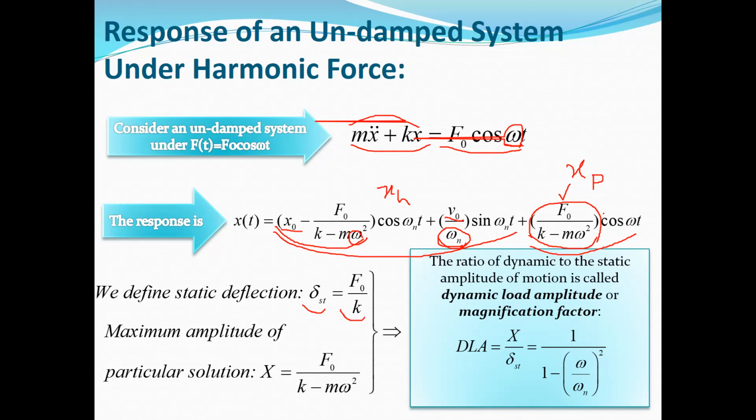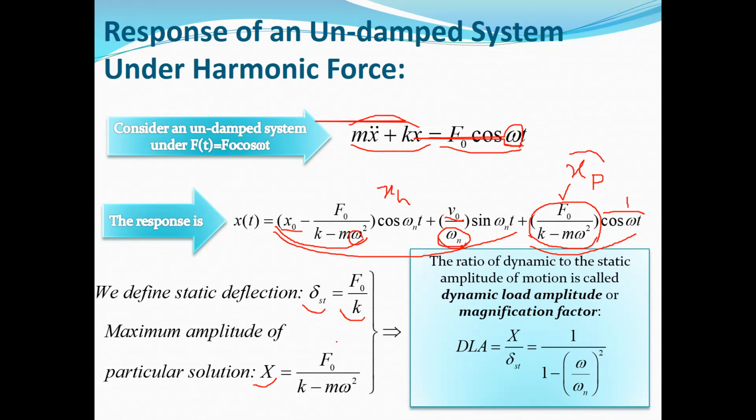So the maximum value of cosine is 1. So the maximum value of xp(t) is its amplitude, which is F naught divided by K minus M omega squared. So we call it X, which is the amplitude of the particular solution.